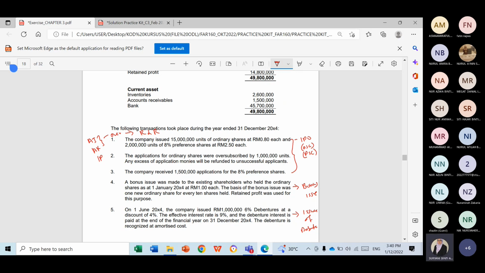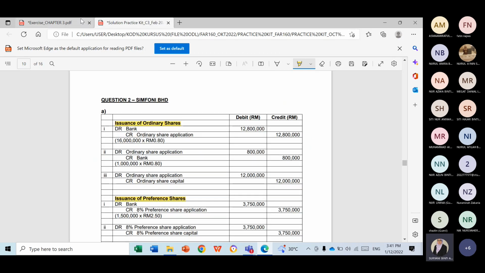Okay, so ordinary share, the amount that you issue, we go one by one. We will answer OAC first. The amount that you issue is 15 million units at a price of 80 cents each. And this says that the application for ordinary shares will oversubscribe by 1 million. And the excess application will be refunded. Okay, so let us answer the question together.